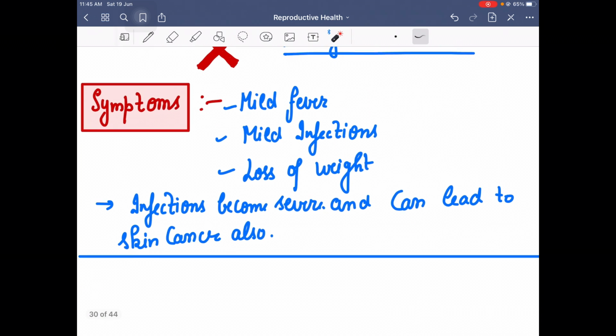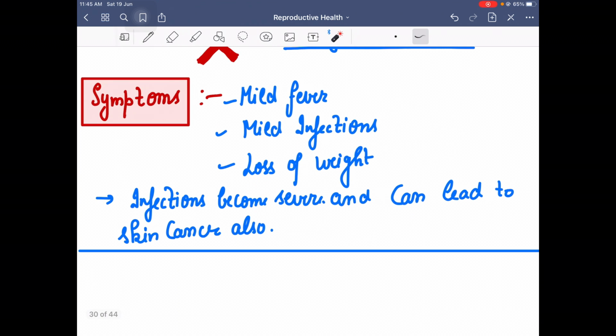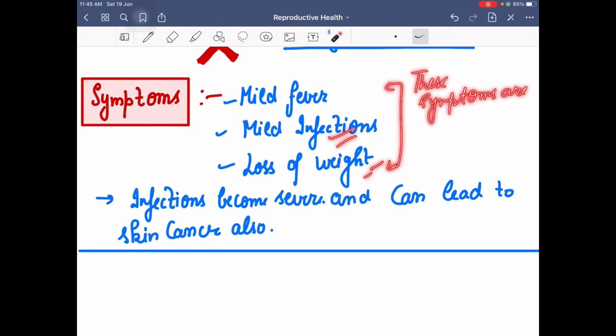Symptoms: now let's talk about the symptoms when a person has this virus. In the starting, very common symptoms are observed: mild fever, very mild infection, loss of weight. That is why most of the time these symptoms are ignored by a person, because the person thinks that fever can be due to some infection, or there can be loss of weight in many other diseases also.